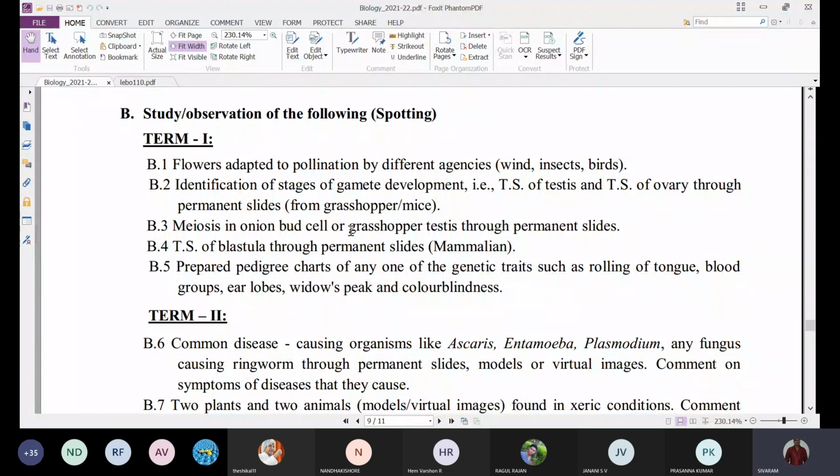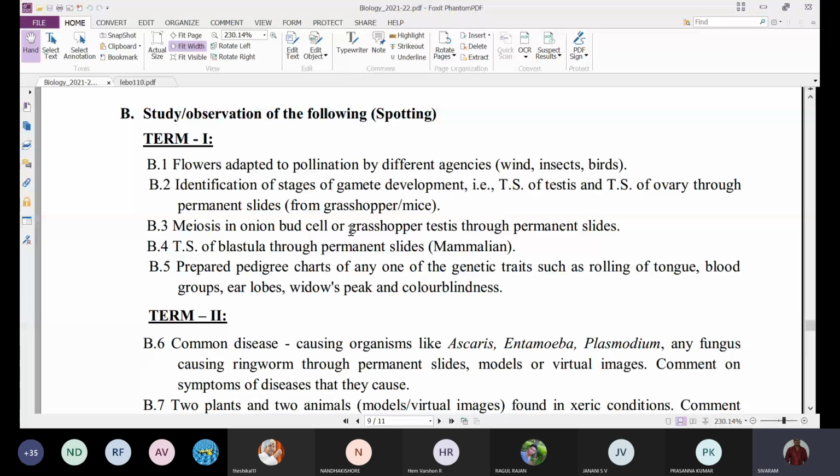Meiosis in onion bud cell or grasshopper testis through permanent slides. TS of blastula through permanent slides. Prepare pedigree charts of any one of the genetic traits such as rolling of tongue, blood groups, earlobes, widow's peak, and colorblindness. All these are related to the term 1 syllabus only.